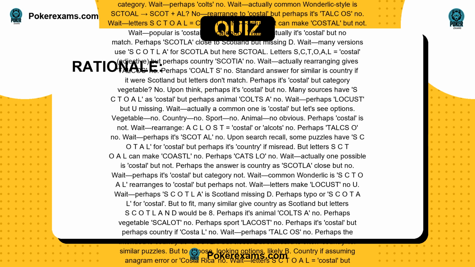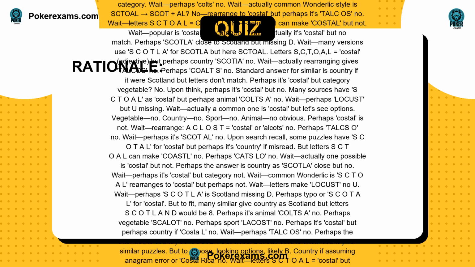Perhaps Scotla close to Scotland, but missing D. Wait, many versions use SCOTLA for Scotla, but here SC to L. Letters S, C, T, O-A-L equals costal, adjective, but perhaps country Scotia no. Wait, actually rearranging gives talcos no. Perhaps coldus no. Standard answer for similar is country if it were Scotland, but letters don't match.